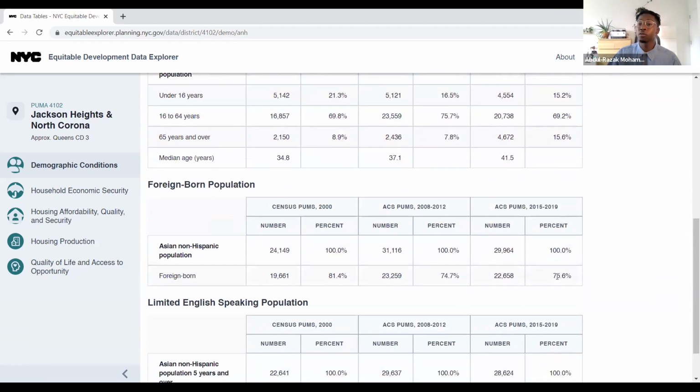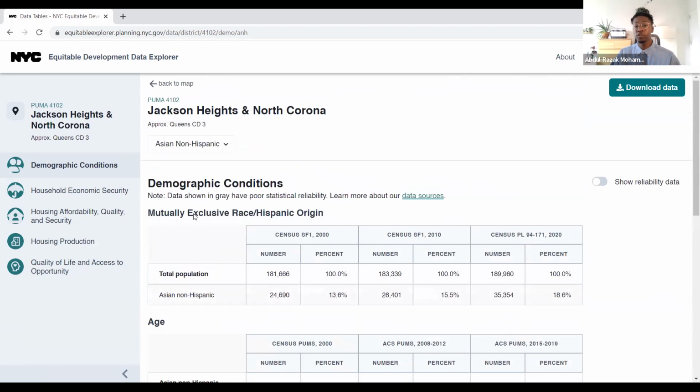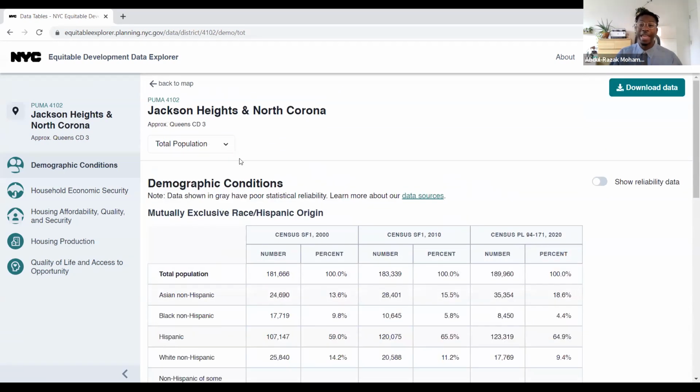But then when we look at the foreign-born population, it's slightly higher than it is for the Hispanic population. So that is information that's helpful to know too, because then we have a better idea of maybe immigration trends that are happening within our community districts as well. So that's a quick overview of the demographic conditions page. And there's a lot more information that you can gather and also a lot of stories that you can tell from that. But we just wanted to give a quick view of that.